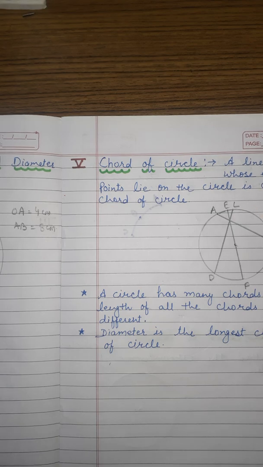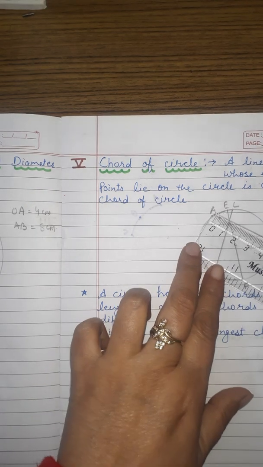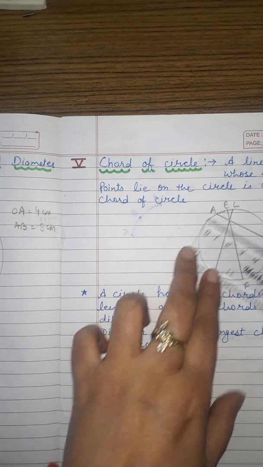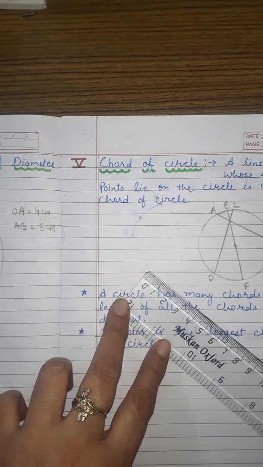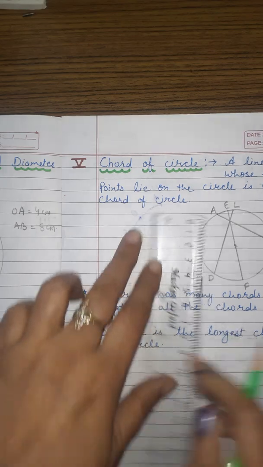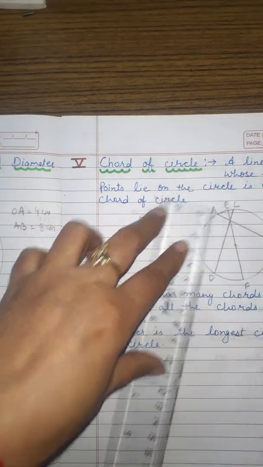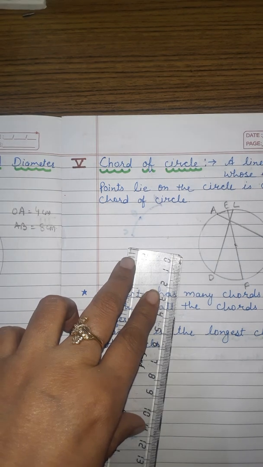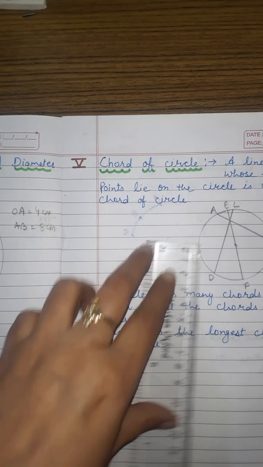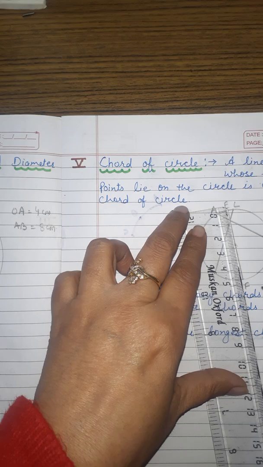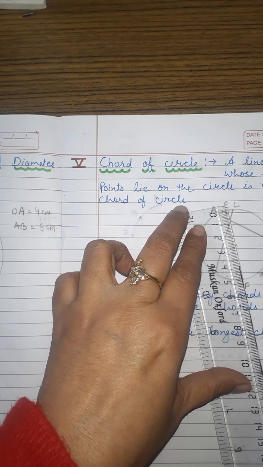Let me measure all these chords we have drawn. The length of AB is 4 centimeter. The length of CD is 4.7 centimeter. And the length of EF is 5 centimeter.